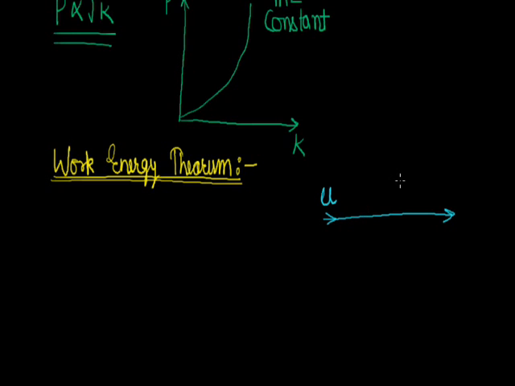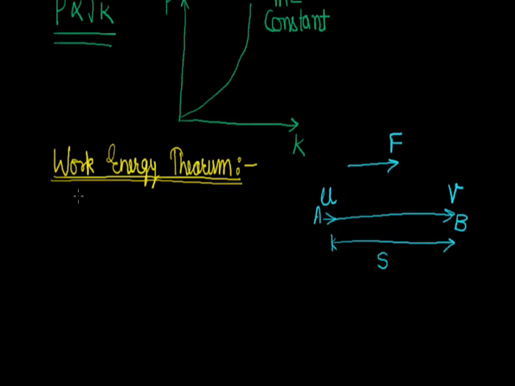A force F is applied in the direction of motion. So let after some time t, its velocity become v, and the displacement of the body from point A to point B is s.